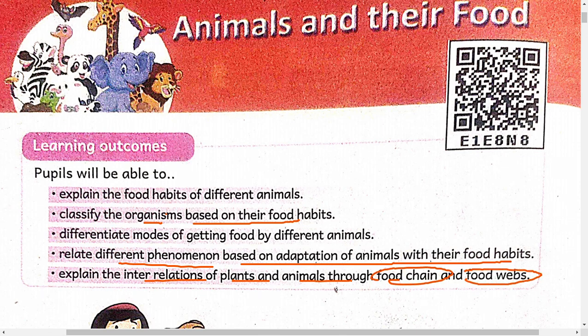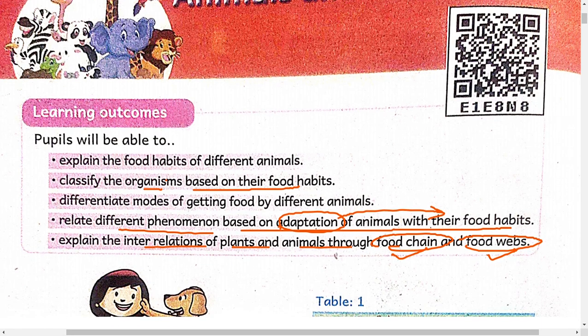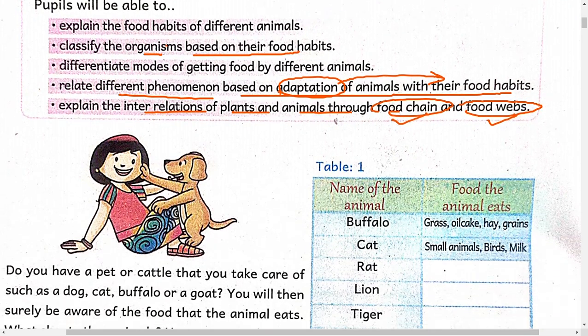At the end of this lesson, children should learn what is a food chain and what is a food web, and what is the phenomenon of adaptation and how animals are adapted to their food habits. All these things we should learn at the end of this lesson.